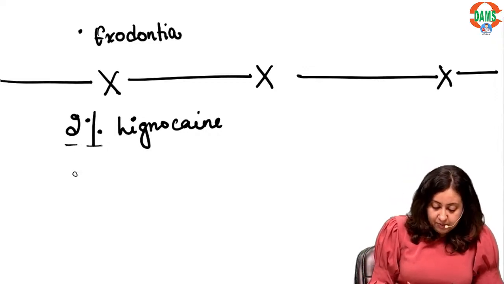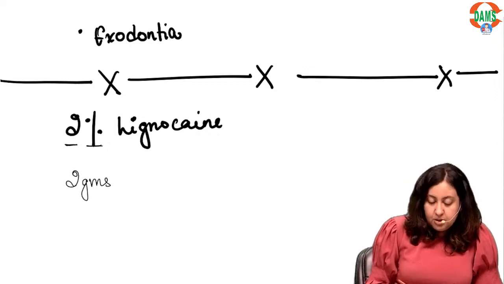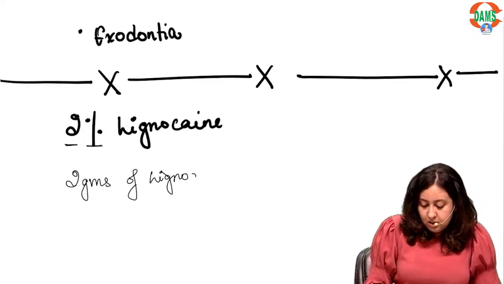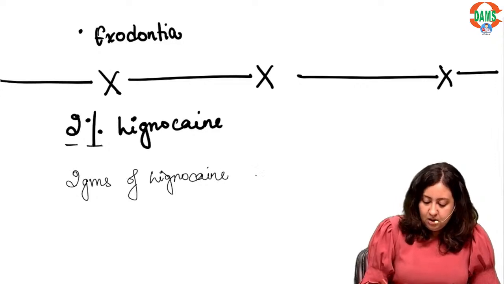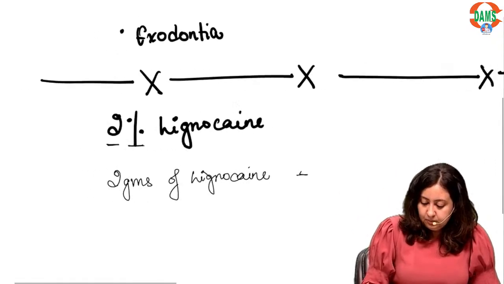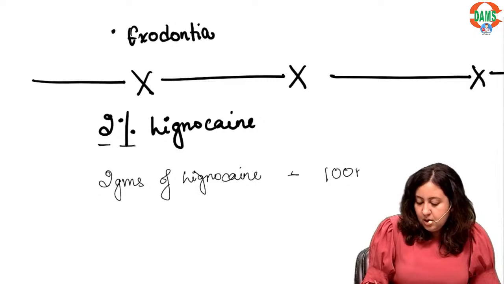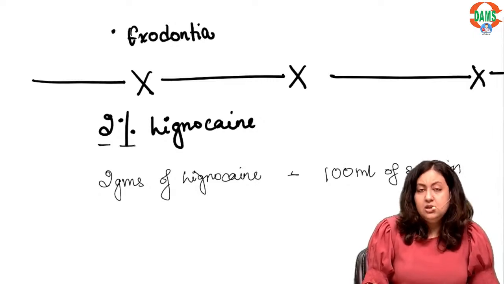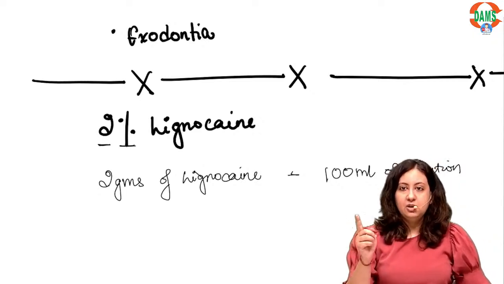So this will be 2 grams of lignocaine in 100 ml of solution.